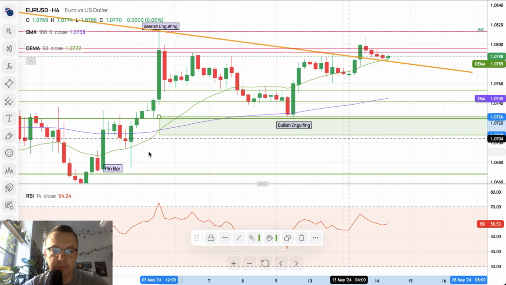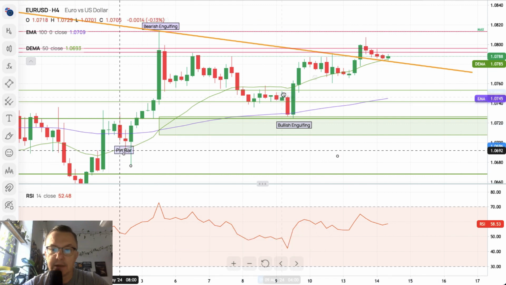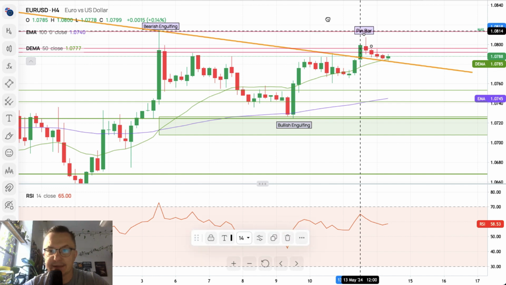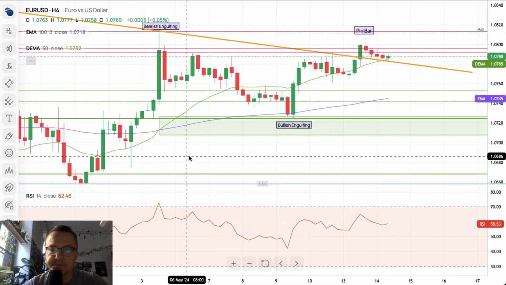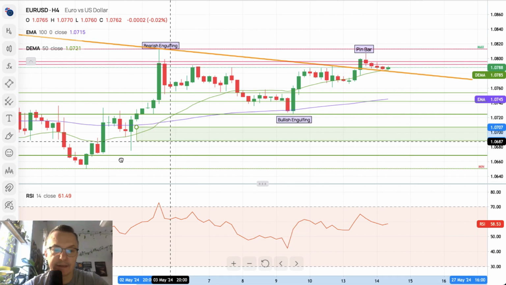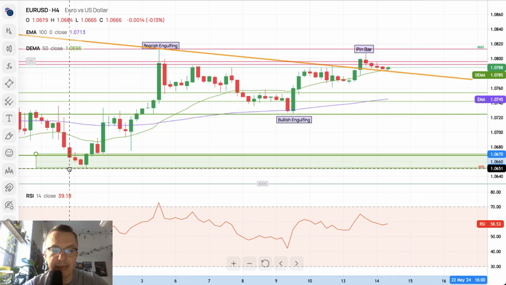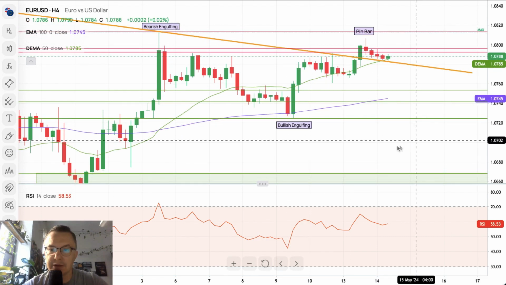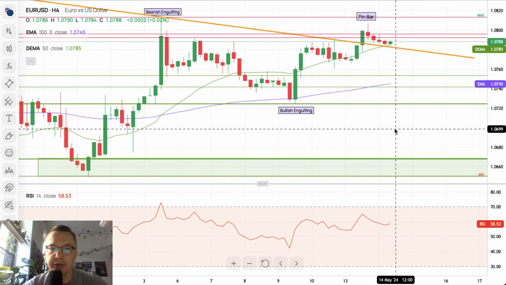What I wanted to do is to place this pin bar label somewhere here, so you can see that there is a pin bar. As I said, a little bit of a shooting star, and let me just get this rectangle back in place, because this is our main demand zone. There you go, everything is right in place. So that's our outlook for the euro dollar.